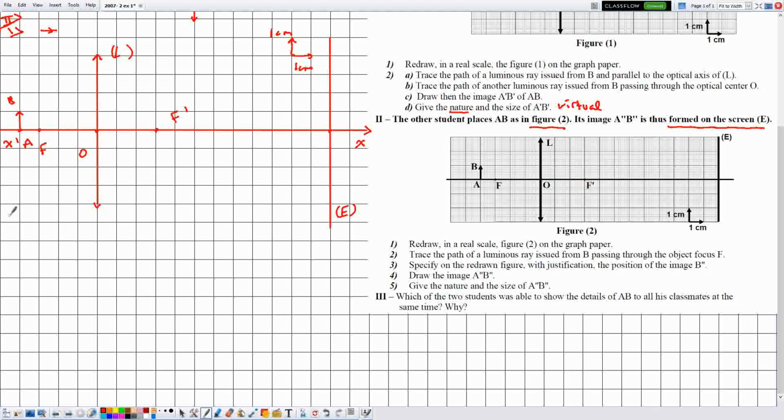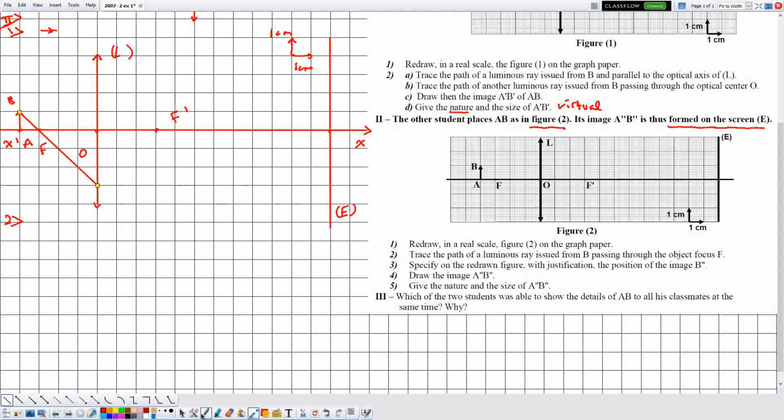Now number 2, trace the path of a luminous ray issued from B and passing through the object focus F. Okay, they are telling me trace, so no need to justify. This is an incident ray issued from B and passing through the object focus.